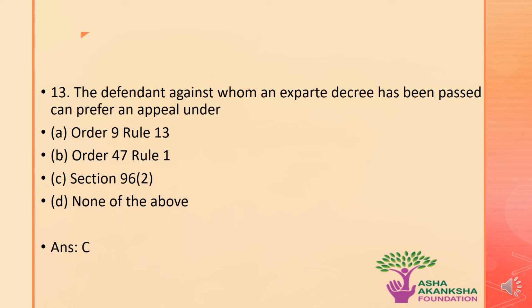Moving on to the next question, which is: the defendant against whom an ex parte decree has been passed can prefer an appeal under which of the following provisions? The options are A. Order 9 Rule 13, B. Order 47 Rule 1, C. Section 96 Clause 2, or D. None of the above. The correct answer to this question is option C, that is, under Section 96 Clause 2, the defendant against whom an ex parte decree has been passed can prefer an appeal. So now let's see what Section 96 states.